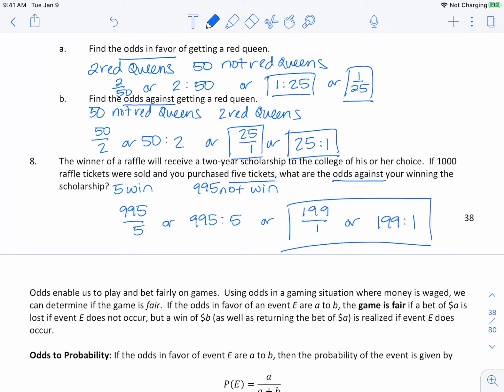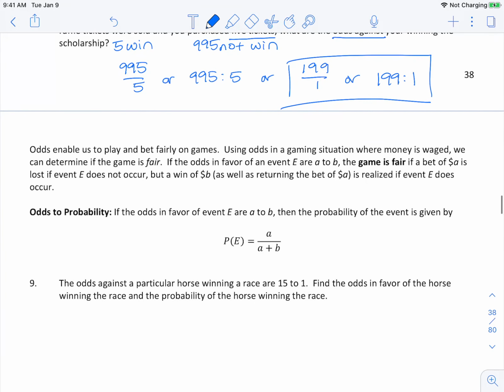Odds enable us to play and bet fairly on games. Using odds in a gaming situation where money is wagered, we can determine if the game is fair. If the odds in favor of an event E are A to B, the game is fair if a bet of A dollars is lost if event E does not occur, but a bet of B dollars, as well as returning the bet of A dollars, is realized if event E does occur.